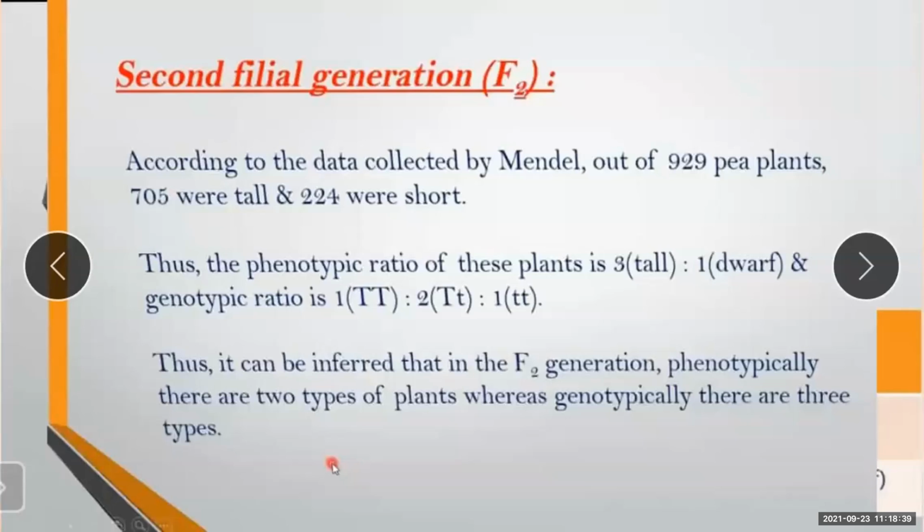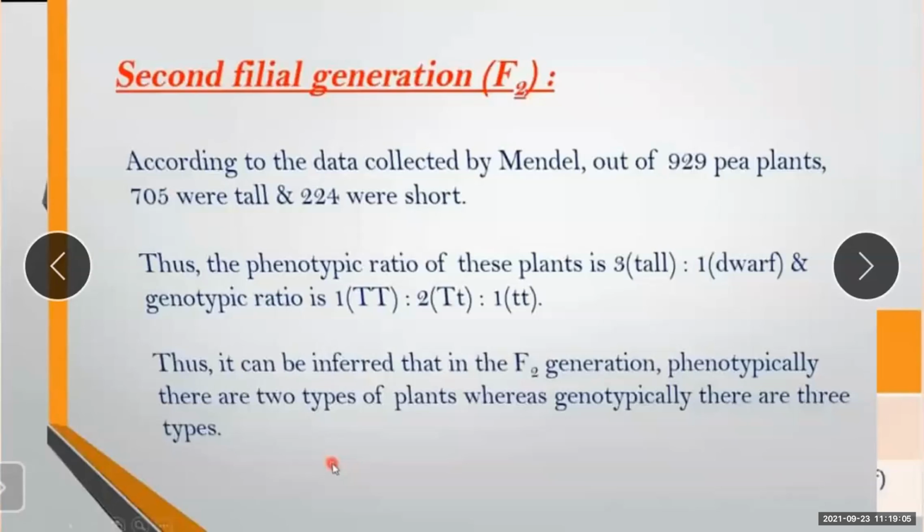And then we have seen the monohybrid cross. How did Mendel perform the experiment in this? In the monohybrid cross, we have seen the Punnett square method, where all the plants are purely tall, and one is only a dwarf plant. In the second filial generation, we have seen the same thing, but we have seen the ratio.